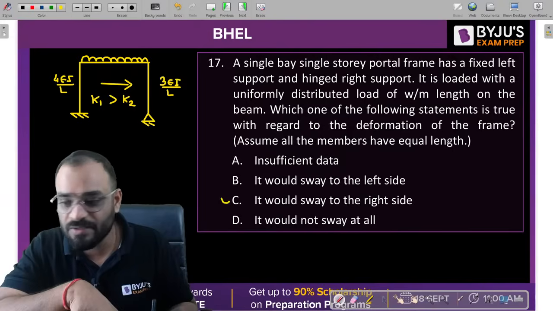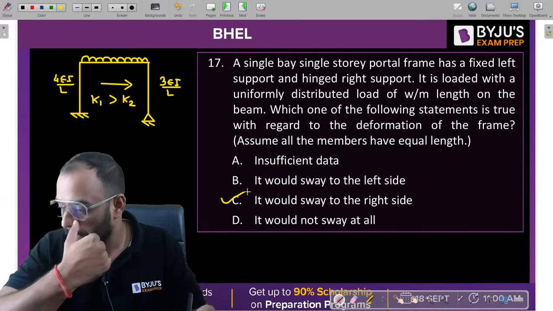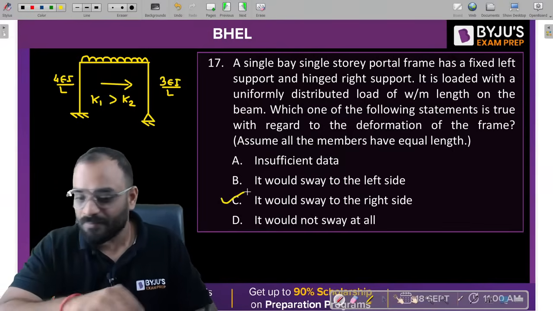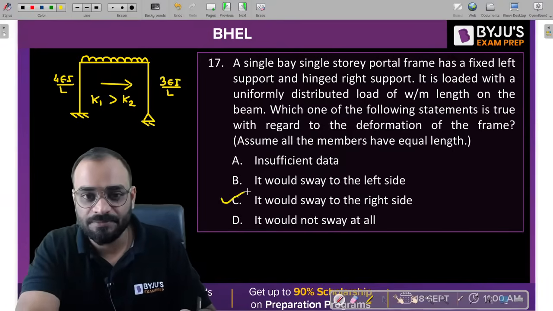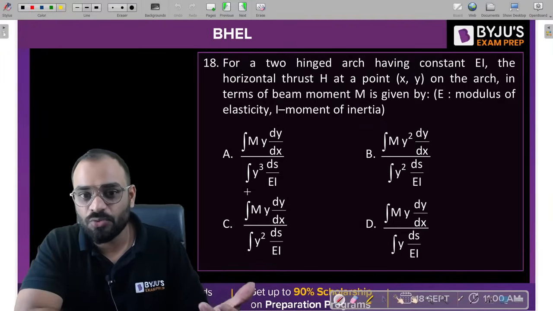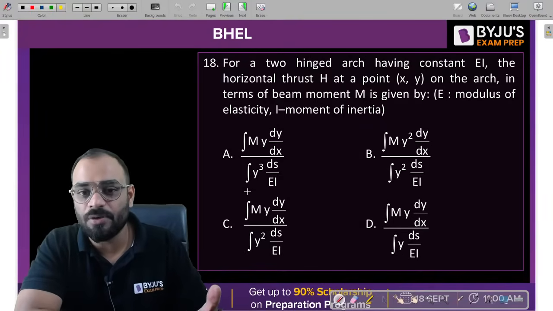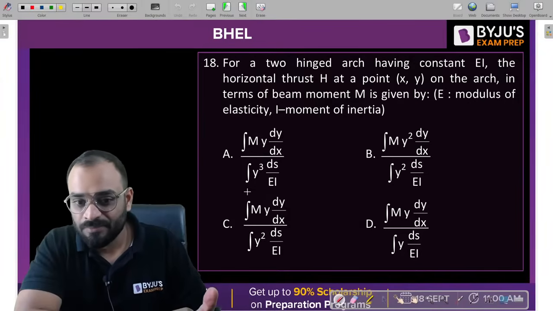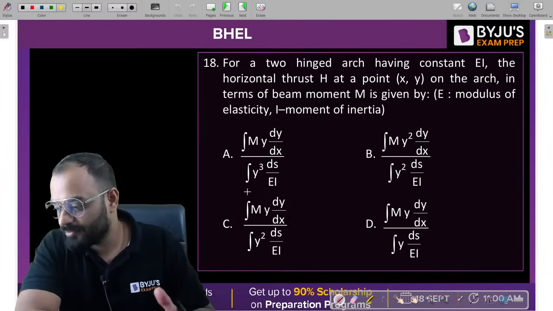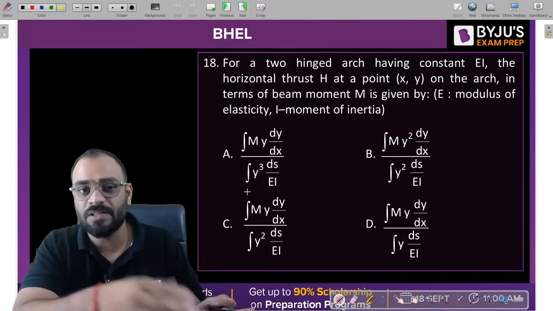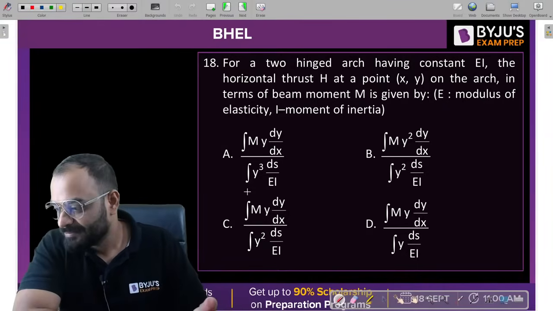That's why guys the answer is C. C is the correct answer. Next question in front of you, which is based upon the two hinge arch. Yes, left is powerful because it has more stiffness.